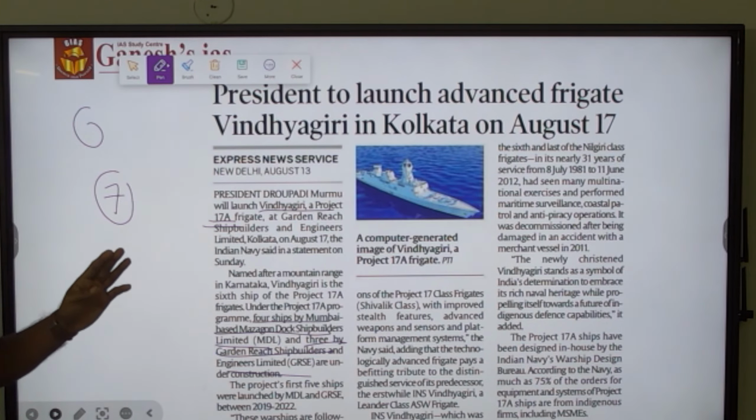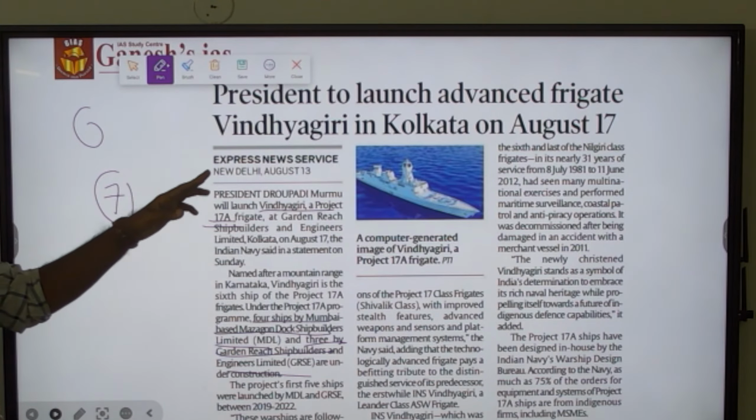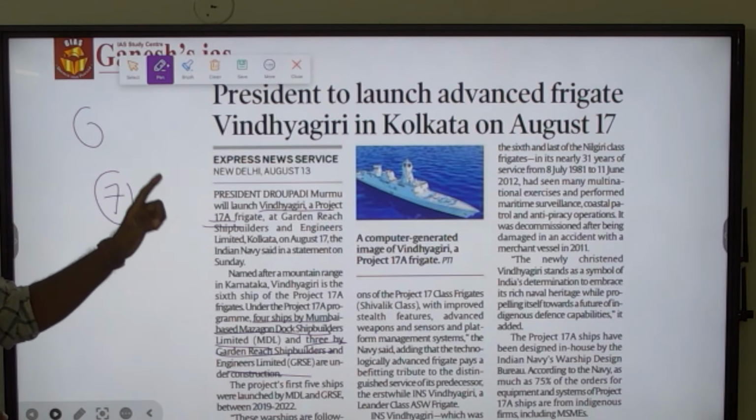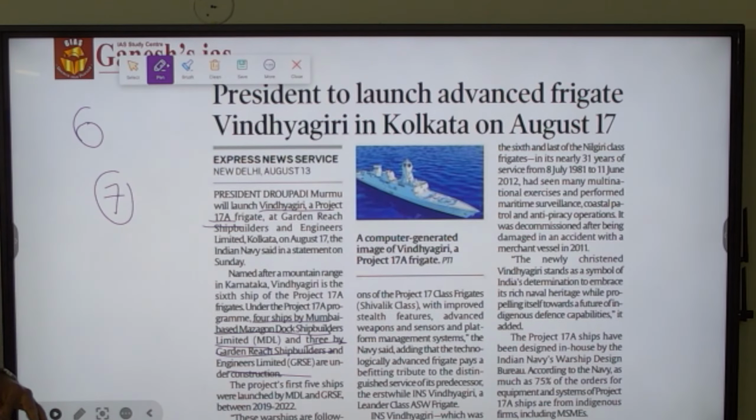By keeping the same names of the Nilgiri class for the 6 frigates produced under Project 17A, the government is signaling that it is respecting India's navy heritage, but at the same time it is focusing on future development.